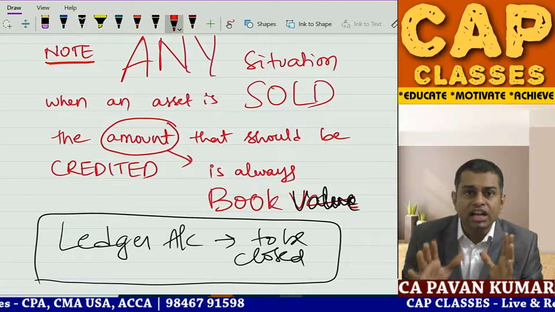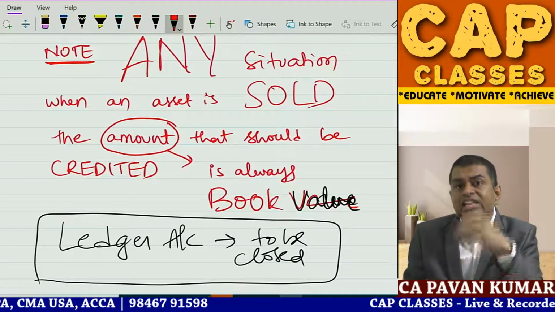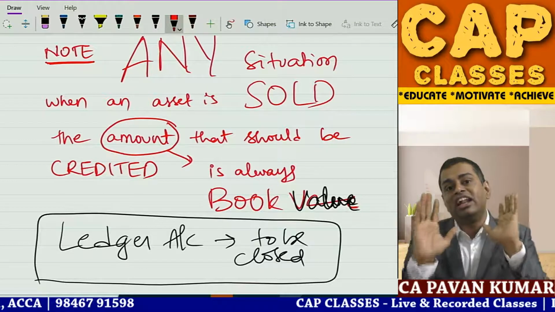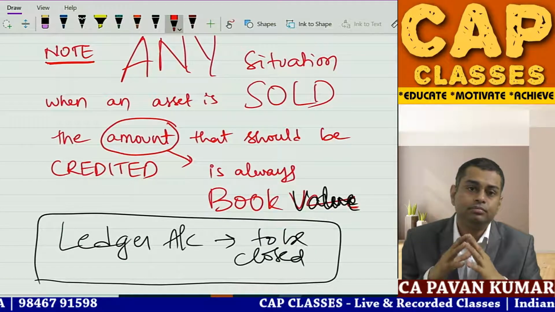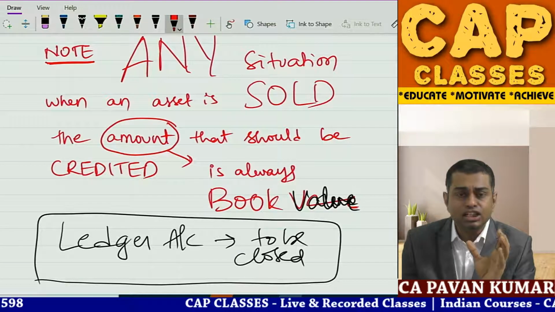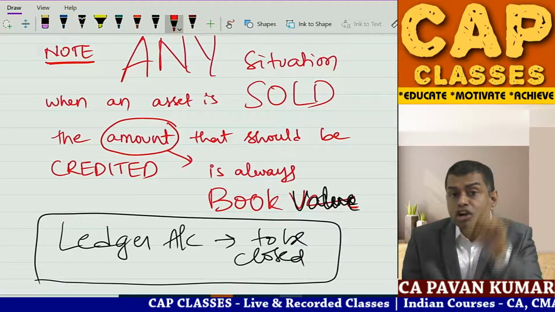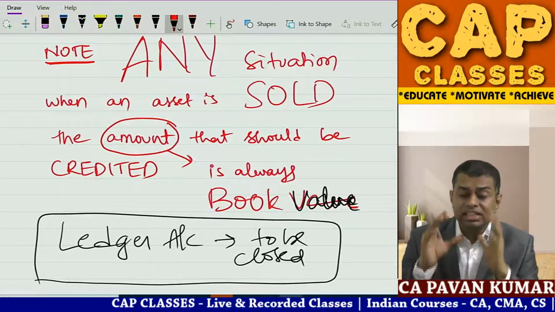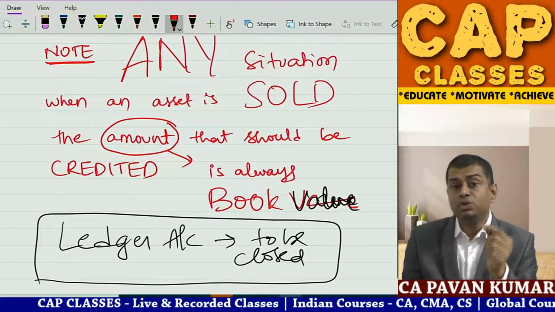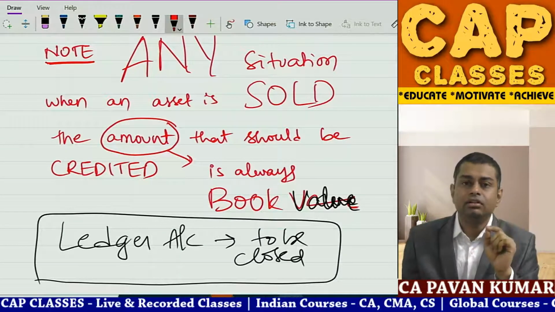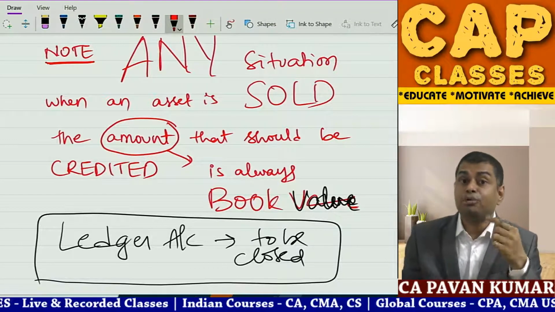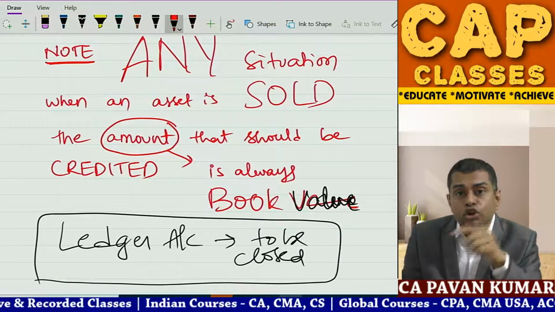How can I close the ledger account? Just by reversing the debit. Whatever is appearing in the debit, I will reverse it and put it in the credit. Balance goes to P&L. Profit, P&L. Loss, P&L. So always remember, whenever you sell the asset, the ledger account should be credited with the book value existing in your books. This is very important, because when you exchange an asset in the above example, the old asset might have been exchanged at a profit, you need to take that to your P&L account.